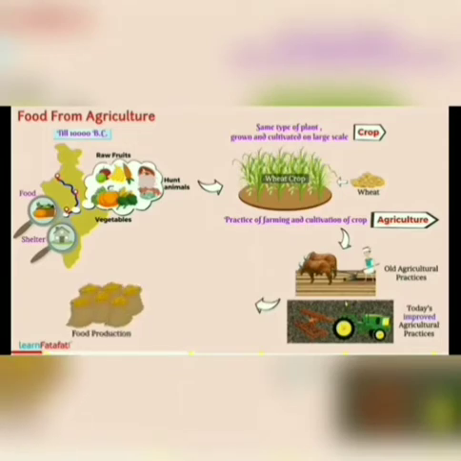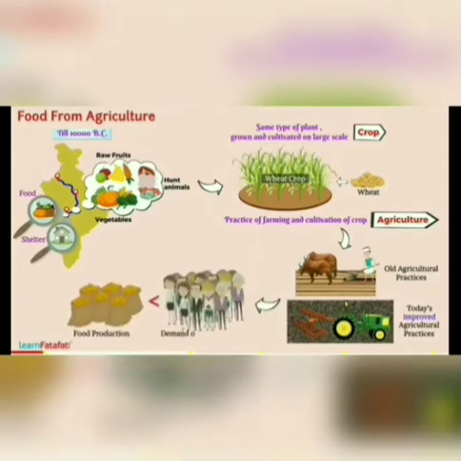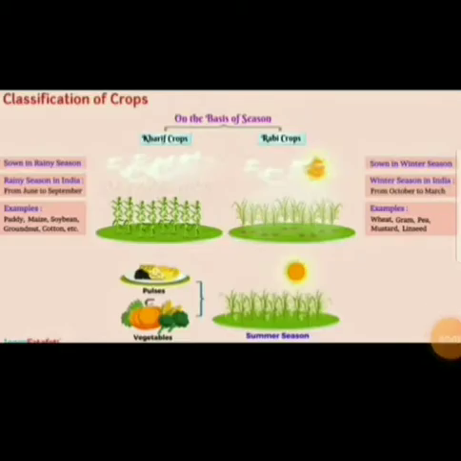As compared to old agricultural practices, today agricultural practices are much more improved, but still food production is insufficient to meet the demand of our large population, and so there is still a need for improvement. So next, that is classification of crops.